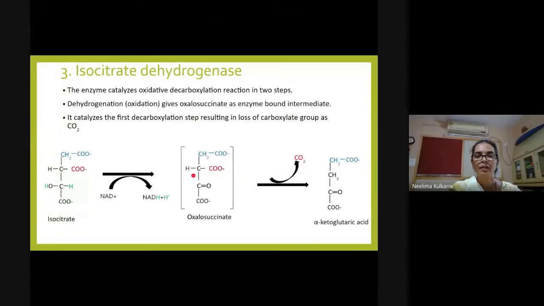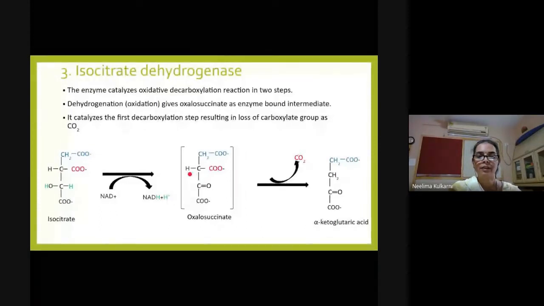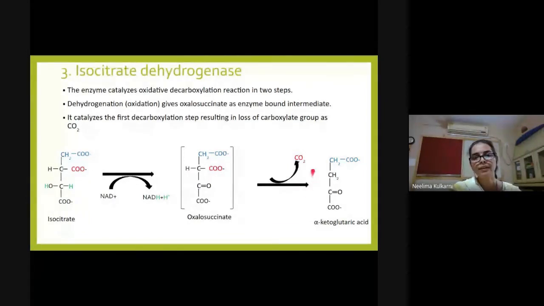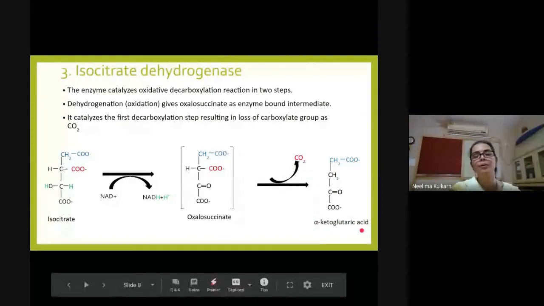Previously, to this carbon in citrate OH was attached, so it will not happen if OH is attached here, and hence the rearrangement, which aids dehydrogenation as well as decarboxylation. So the carboxylate group is removed as CO2 and alpha ketoglutaric acid is produced as a product.